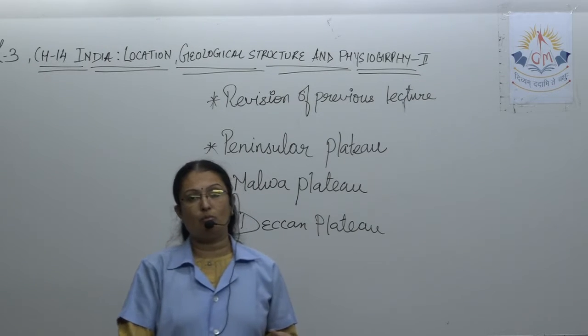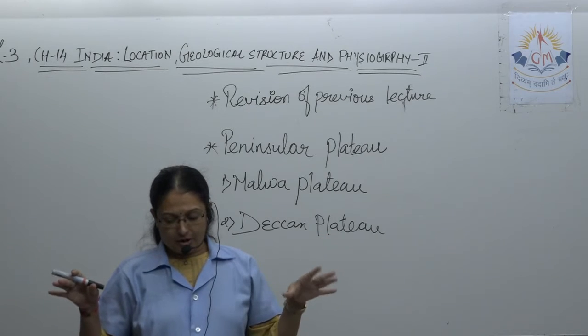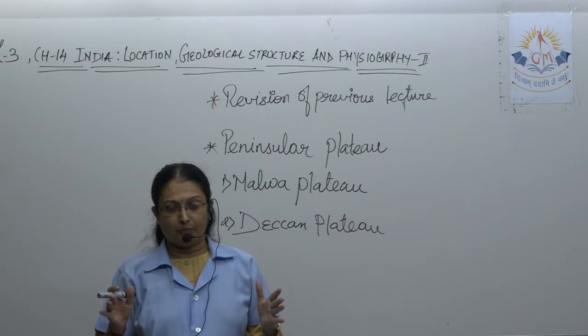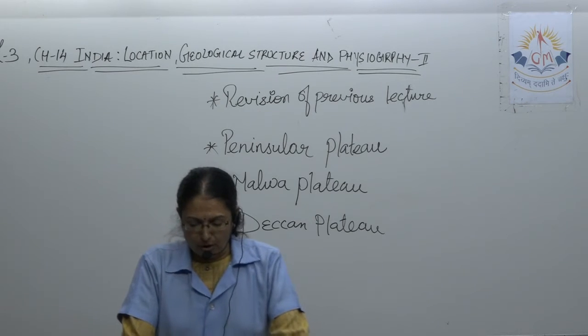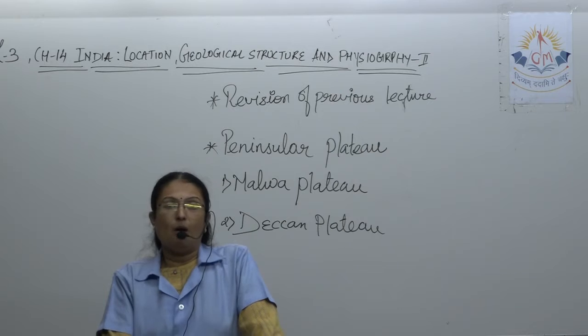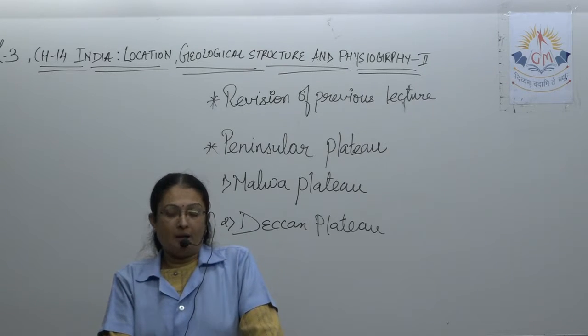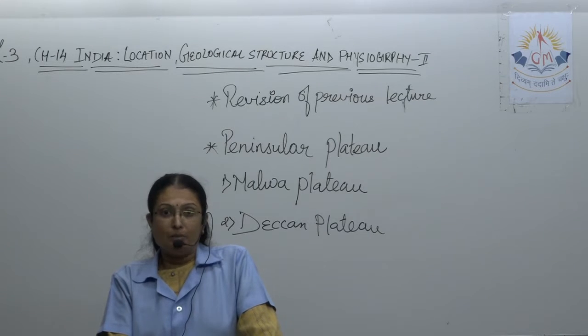Now in this, there are 2 types of movements we have talked about, divergent and convergent. So what is divergent? First of all, keep in mind that at some places these plates are drifting away. When 2 plates move away from one another, it is known as divergent.